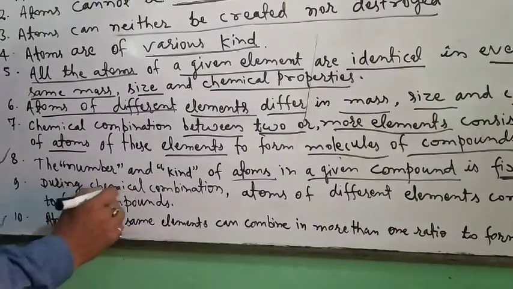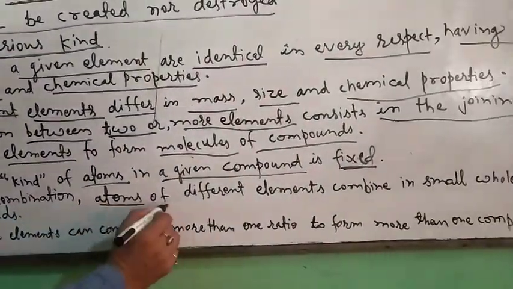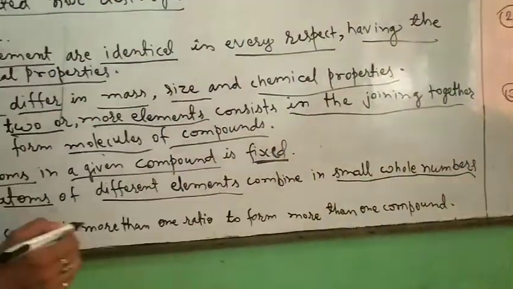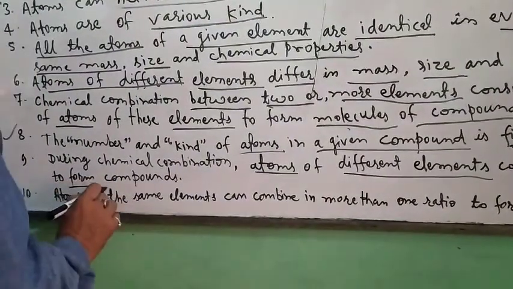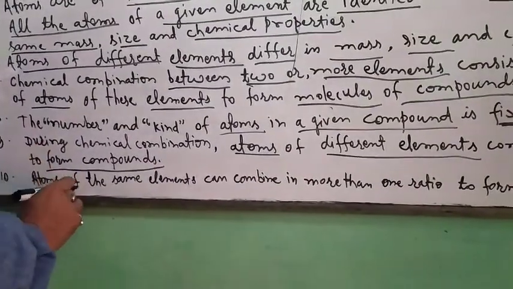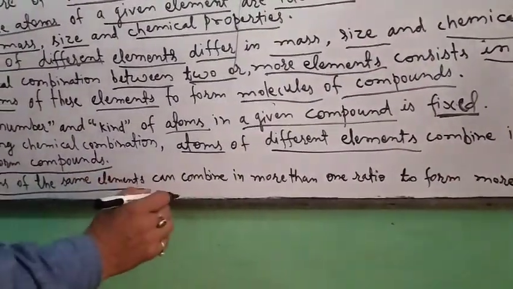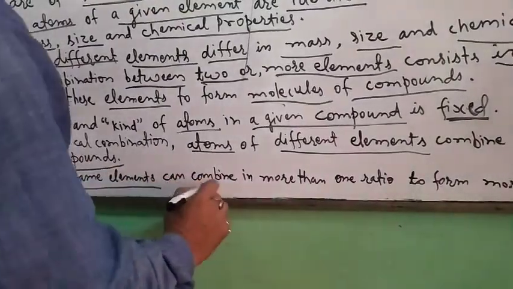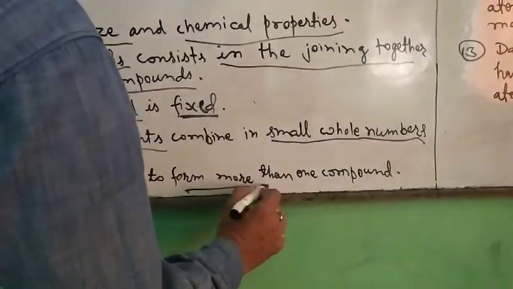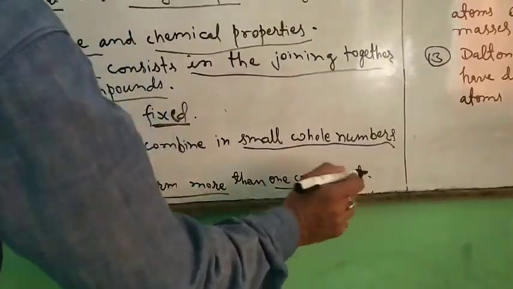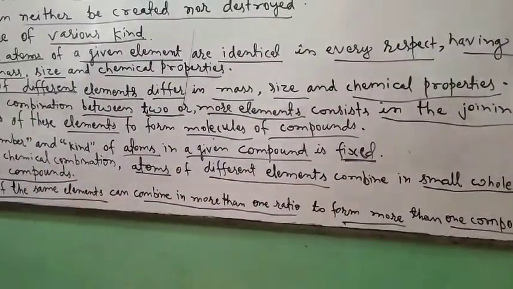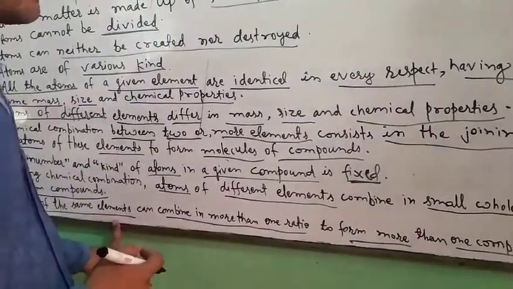Ninth postulate, during chemical combination, atoms of different elements combine in small whole numbers to form compounds. And last one is atoms of the same elements can combine in more than one ratio to form more than one compound. For example, in the law of multiple proportion we see this criteria.